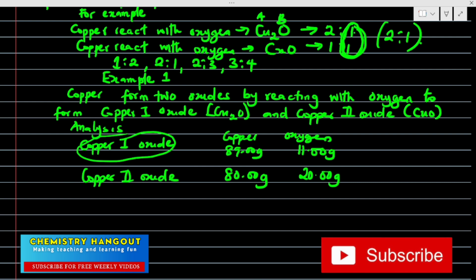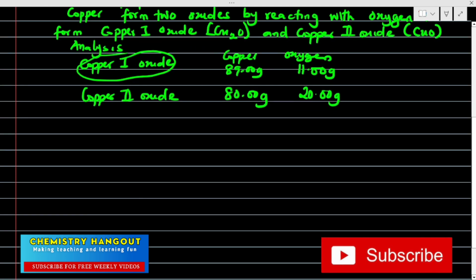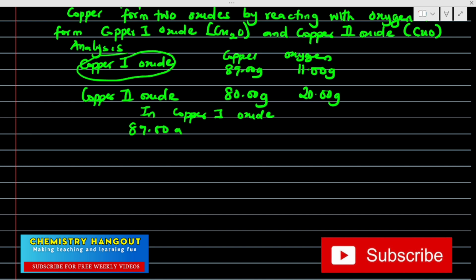So how can I prove with this analysis that it obeys law of multiple proportion? Now look at what I will do. In copper 1 oxide, we have that 89.00 gram of copper is reacting with 11.00 gram of oxygen, like as they have given us here, 89 and 11.